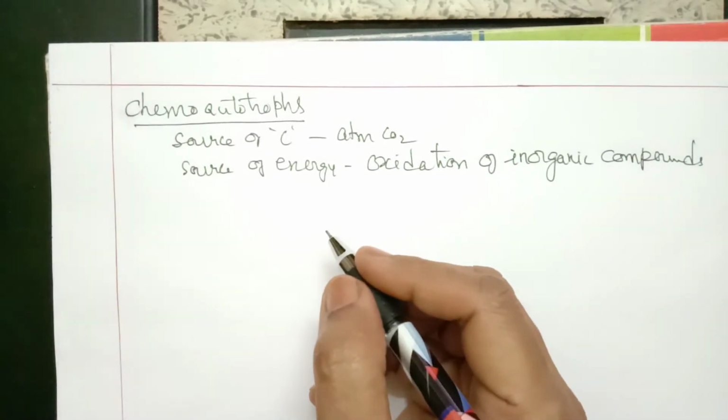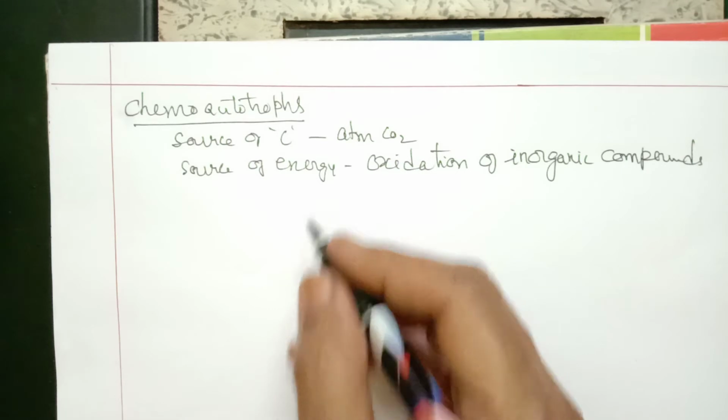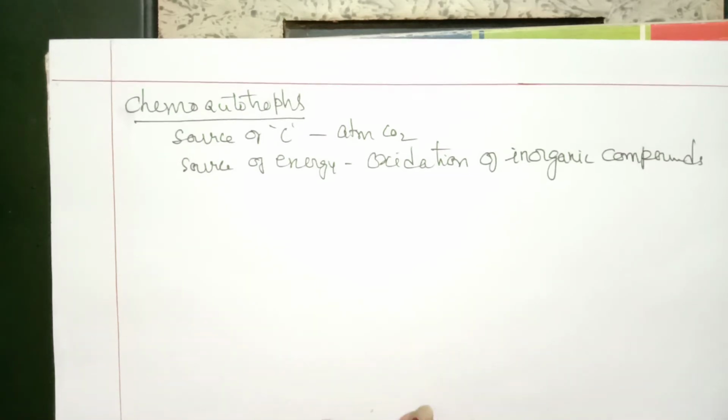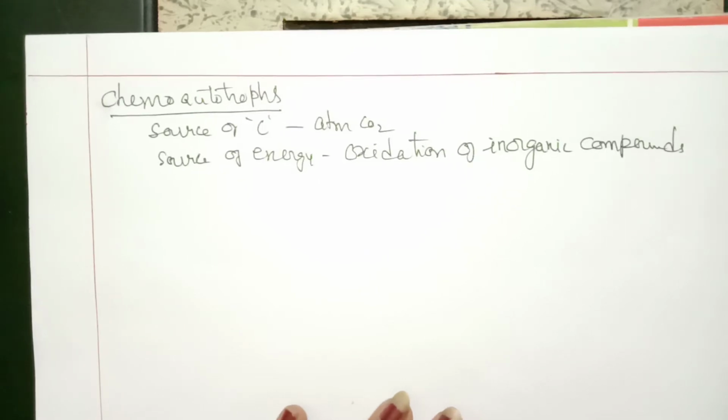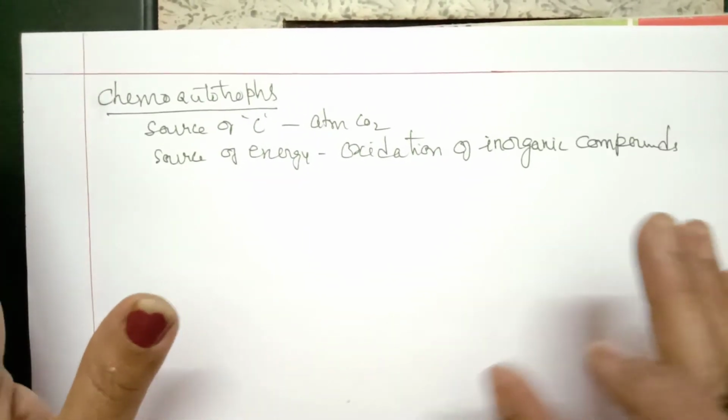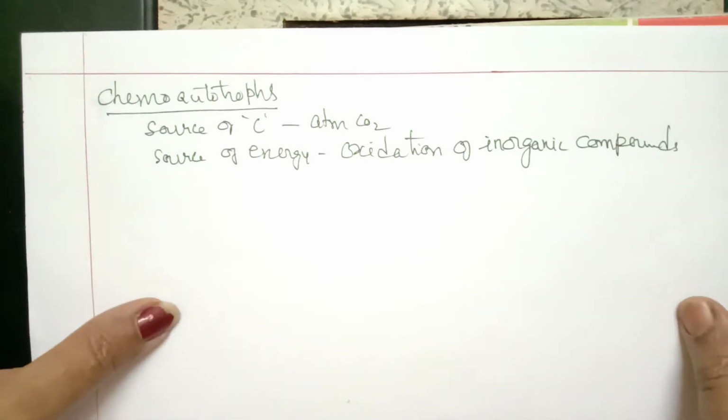And these inorganic compounds can be either sulfur compounds or non-sulfur compounds. Since the hydrogen source is either sulfur or non-sulfur, here also we find there is no evolution of oxygen in any bacterial photosynthesis.